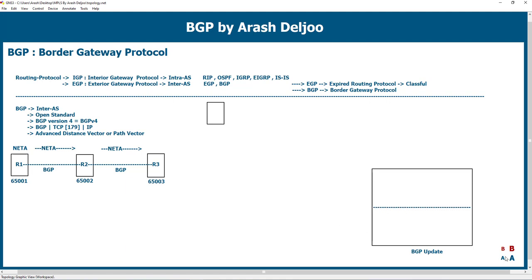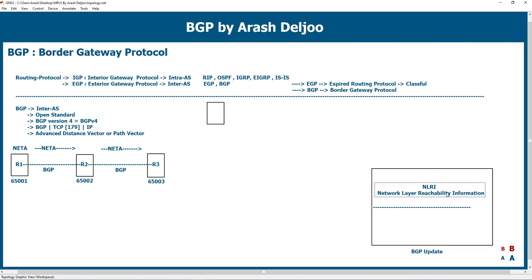The first part is the NLRI, the abbreviation of Network Layer Reachability Information. NLRI is the network that we want to advertise, the network and mask or prefix.